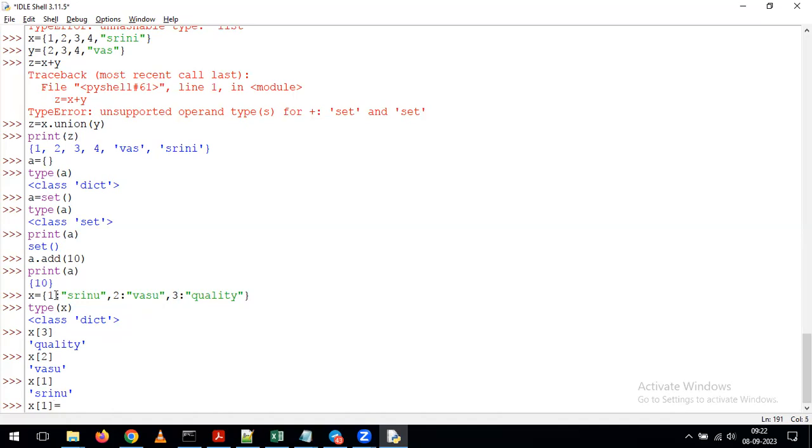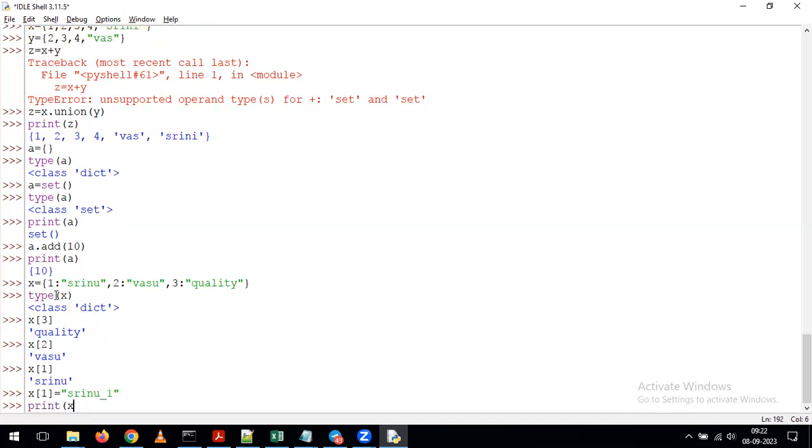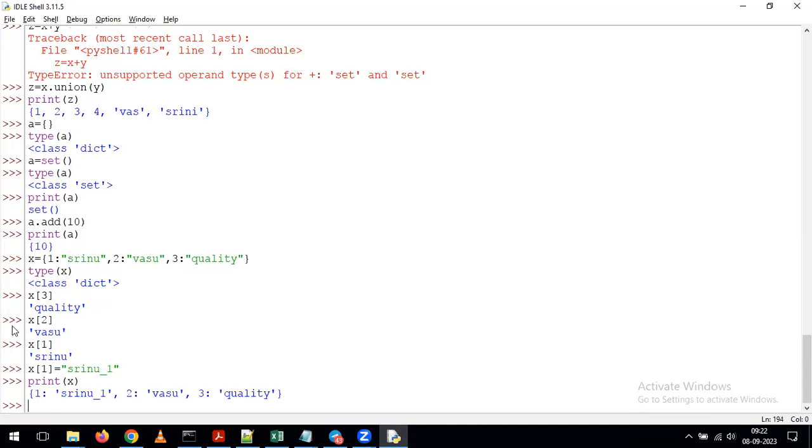Now what is my requirement? I don't want to populate the value. I want to change the value. For that reason, I am giving x of 1 is equal to Srinu underscore 1. After that I give print of x. Now see what's happening. We are giving x of 1 is equal to Srinu underscore 1, and earlier we had the value Srinu. Now we are updating this value from Srinu to Srinu underscore 1.